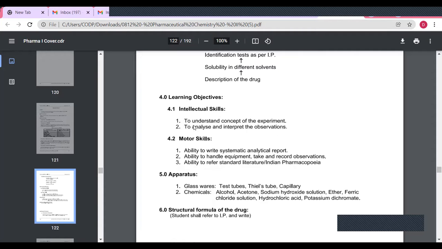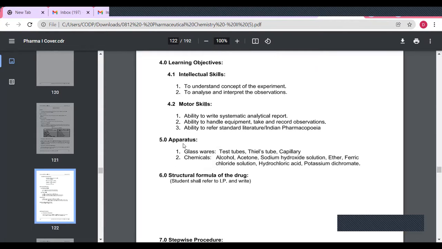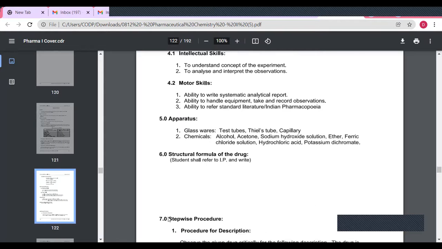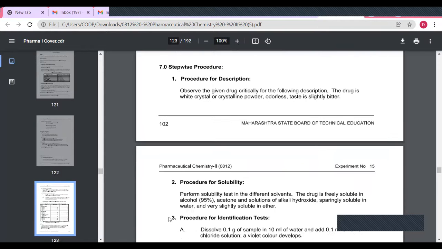Then next is the learning objective. The learning objective includes intellectual skills and motor skills. The next is the apparatus. Apparatus includes glasswares, test tube, thiol tube, and capillary. And chemicals include alcohol, acetone, sodium hydroxide solution, ether, ferric chloride solution, hydrochloric acid, and potassium dichromate. The next we have to see the procedure of this practical.